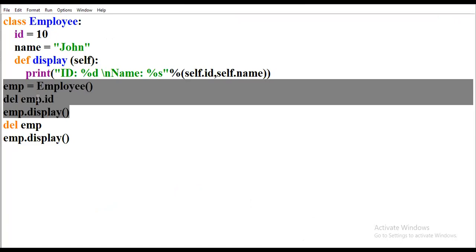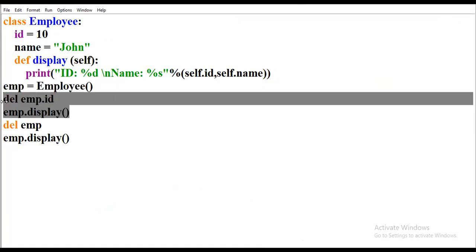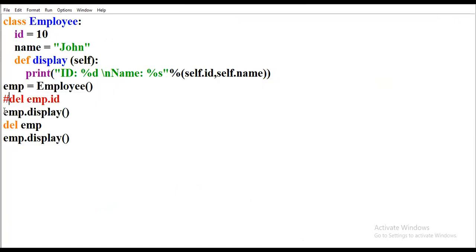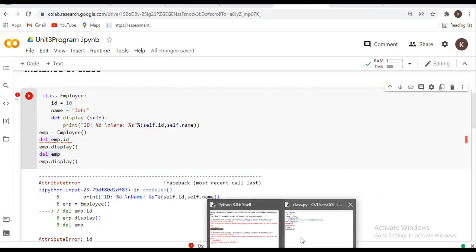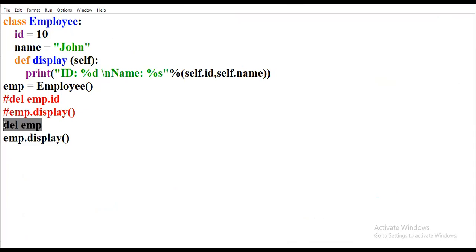So suppose, okay, you have to see here it displays the error: emp is not defined. Why? Because we are deleting before displaying. First we are deleting the whole object related to the employee class, and after that we are displaying the data.